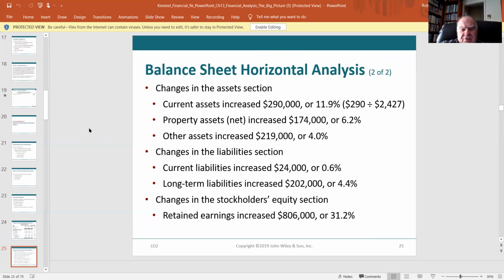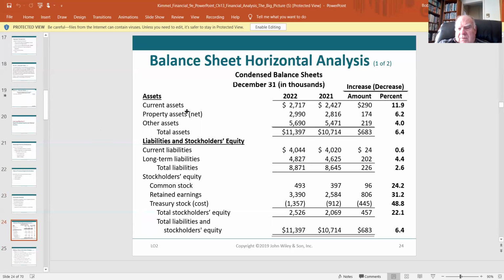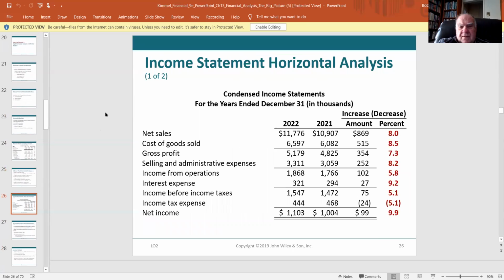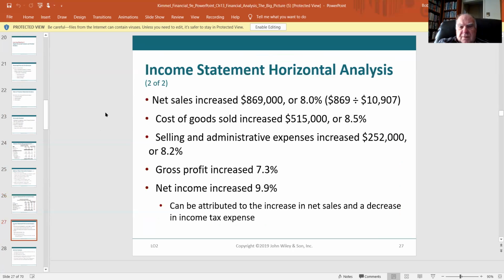Horizontal analysis, and they're just pointing out the obvious. Current assets increased, property assets increased: 290, 174. There we go, 290, 174, 219. So that's not tough at all. Here is more horizontal analysis.